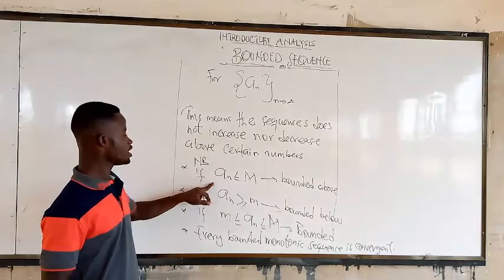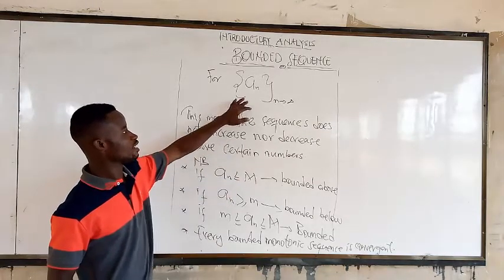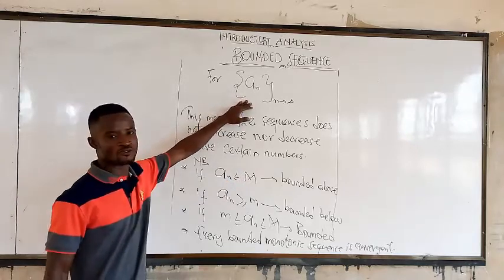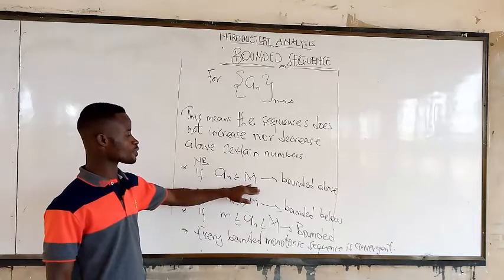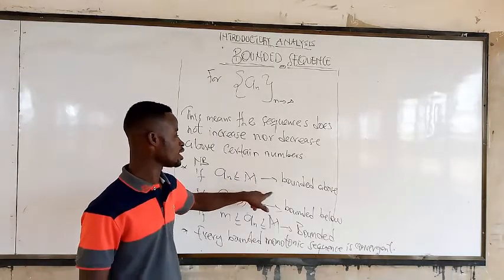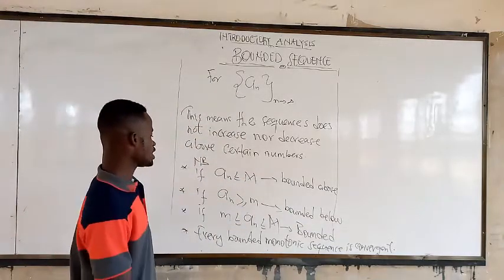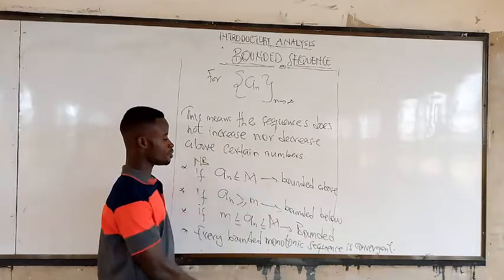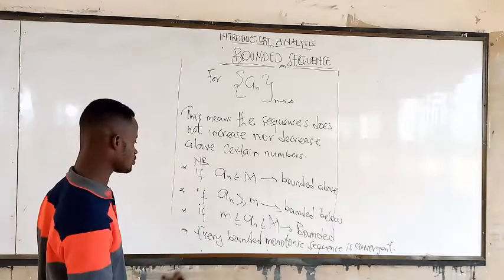If A of n, which is a relation in terms of n, is less than or equal to capital N, this means that it is bounded above. And if it is greater than or equal to small n, it means it is bounded below. I will show you graphically what I mean.